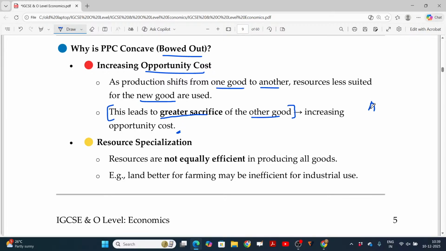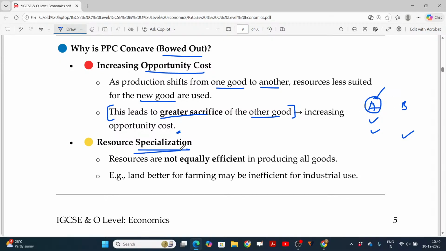Currently you are producing A, and sometime later you start producing B. As you are shifting from producing A to B, you thought the beneficial one was A only. Because of shifting, you are now losing huge benefits. Because of that, opportunity cost will always be increasing. Greater sacrifice. Do you want to have A and B? If I ask this question at the very first, you will always go for A because you feel it may be superior to B. Sometime later, because of resource availability, A will not be suitable, so you still go for B, yet you feel you are losing more benefit. Though the loss will be there, you will still shift to B because of the non-availability of resources.